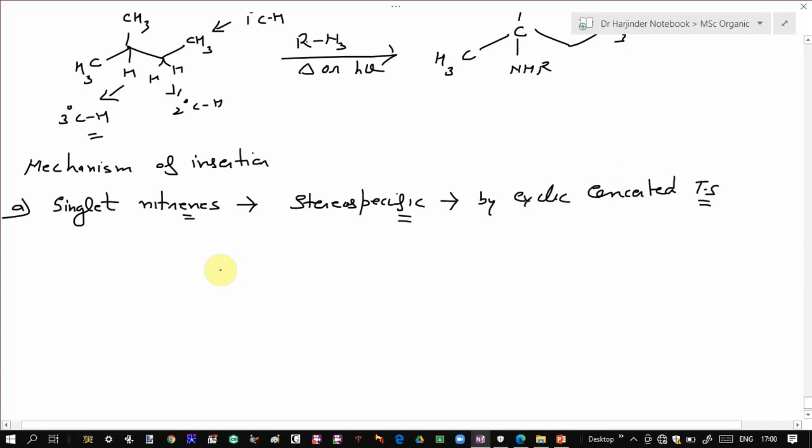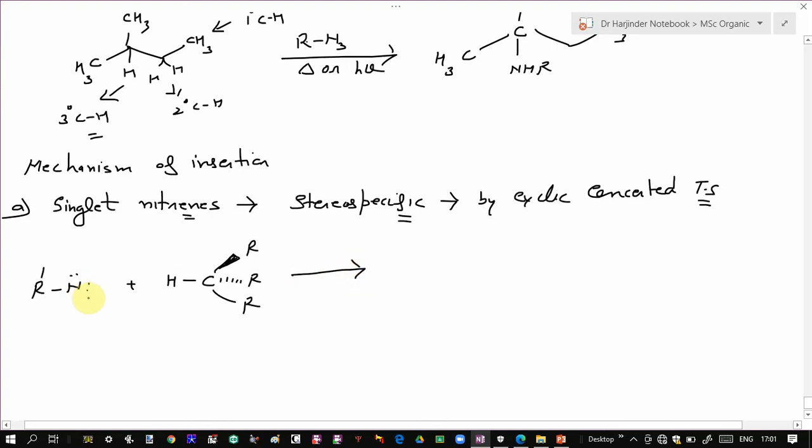Since the reaction takes place by a cyclic concerted transition state, the stereochemistry of your reactant molecule is preserved. So for example, if you have this singlet nitrene, and suppose this is your carbon hydrogen bond, and this is their stereochemistry. Suppose this is R'. Let's take it as simply R, and this is also R. So insertion takes place between this carbon hydrogen bond, and the stereochemistry of your product is the same as that of the reactant molecule. It doesn't change.